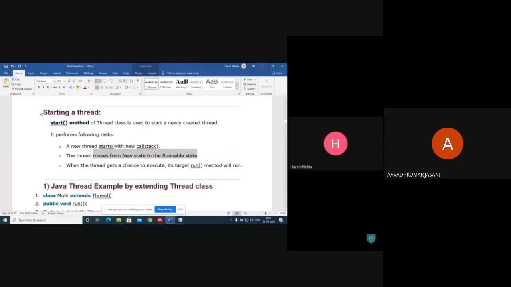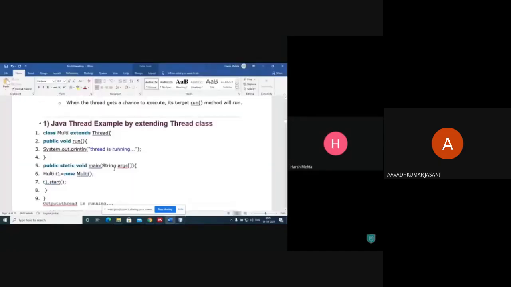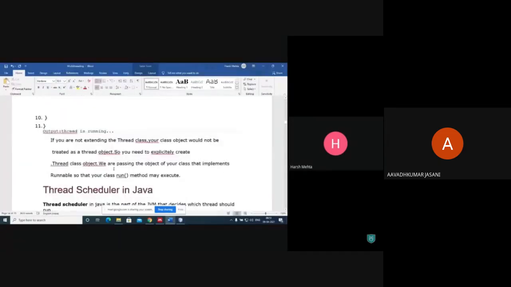When the thread gets a chance to execute, its target run method will run. So whenever thread gets executed, it targets this run method and we can see the output. So there are two ways we can implement.